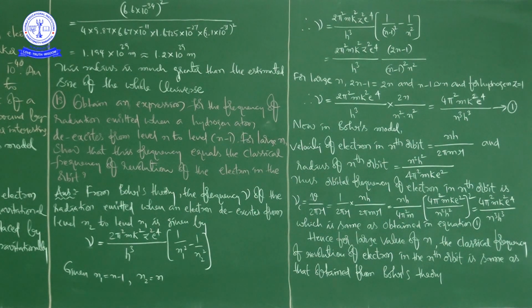Generally the formula for frequency is v by 2 pi r, and from there also we calculated. And the conclusion is, for large value of n, the classical frequency of revolution of electron in the nth orbit is same as that obtained from Bohr's theory.